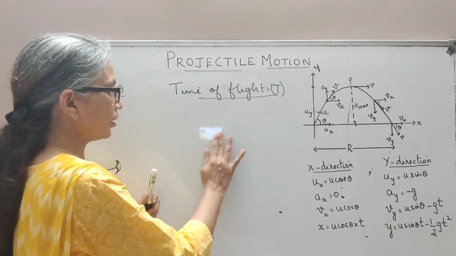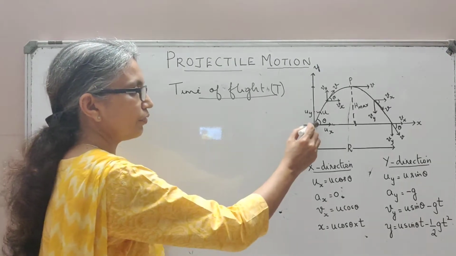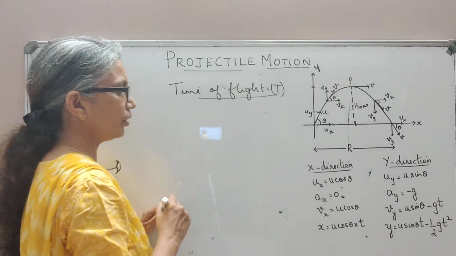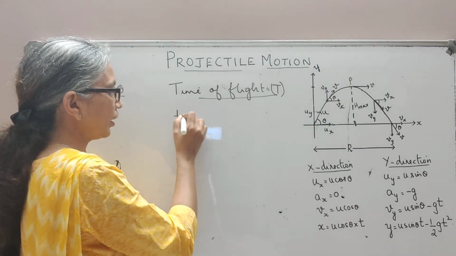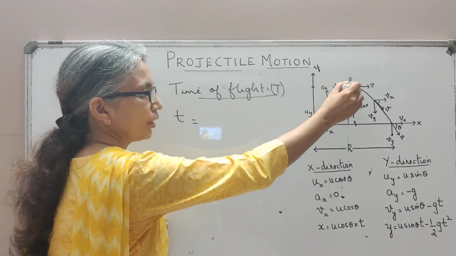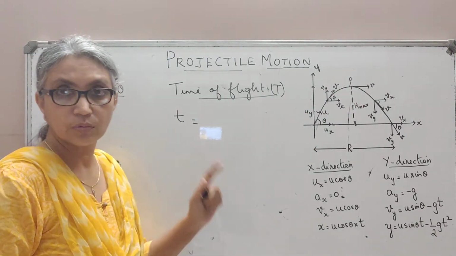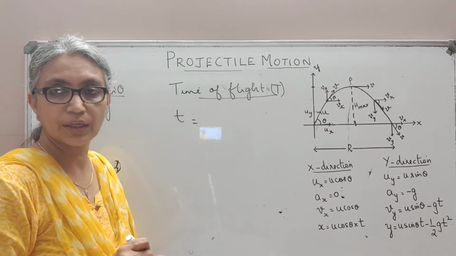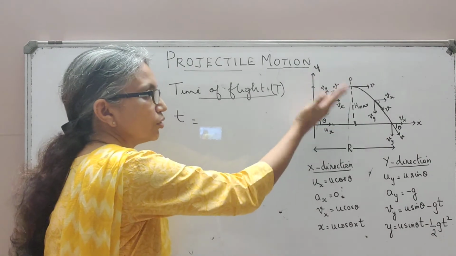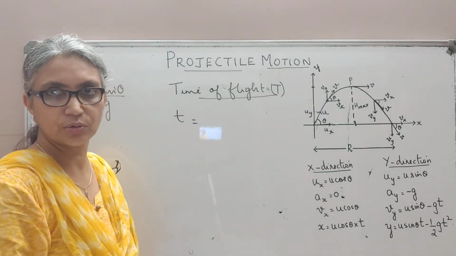See, you may take the time taken for the projectile to cover half the distance. Let's say it reached here. Half the distance it has covered. So that time we will take as small t. The time taken for the projectile to travel from here and reach here. Now, along the y direction, your projectile is behaving as if it is in one dimension. We are treating this as two separate one-dimensional motions, I told you.